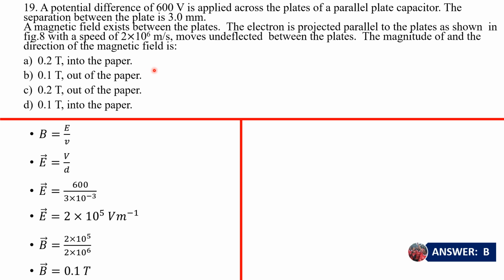The thumb points in the direction of motion of the charged particle, which in this case is your electron. The first finger points in the direction of the field, which is what you want to deduce, and then your second finger points in the direction of the current. Okay, so current flows in the opposite direction to the charge, right? And so you basically do that, and then you deduce.